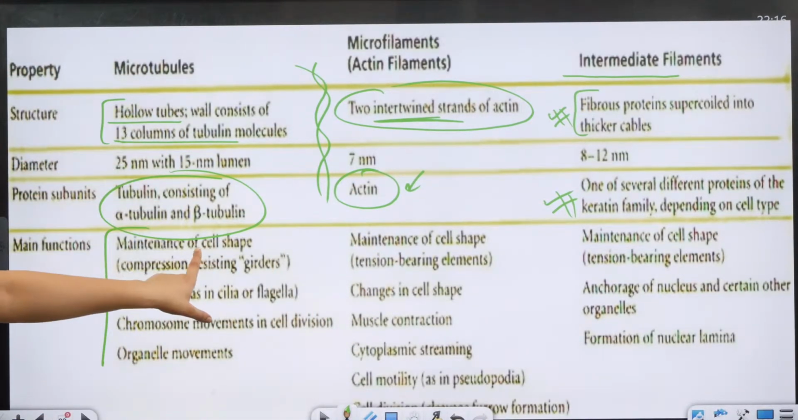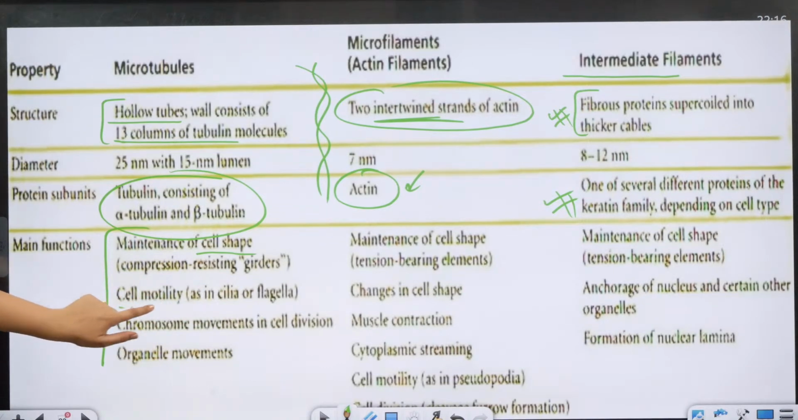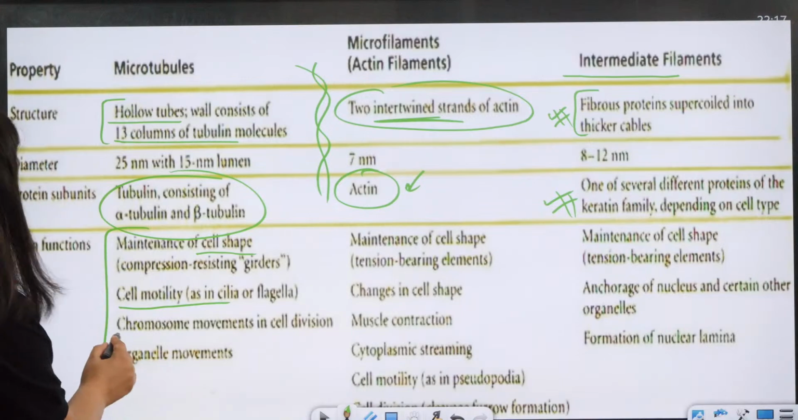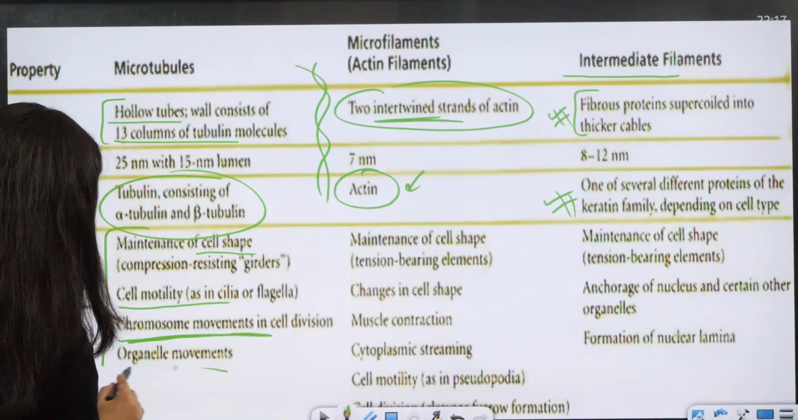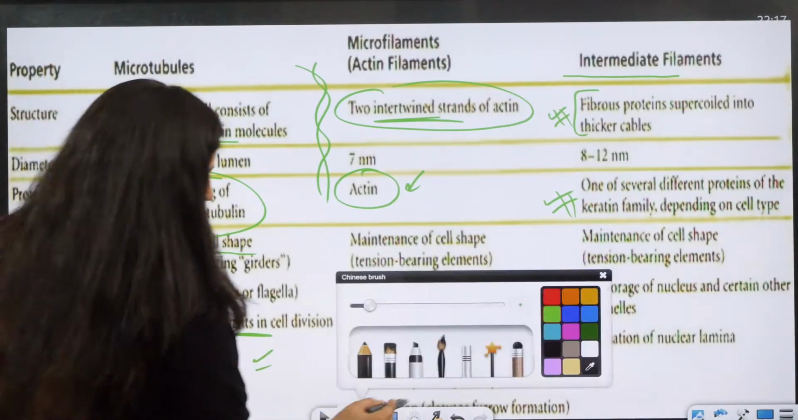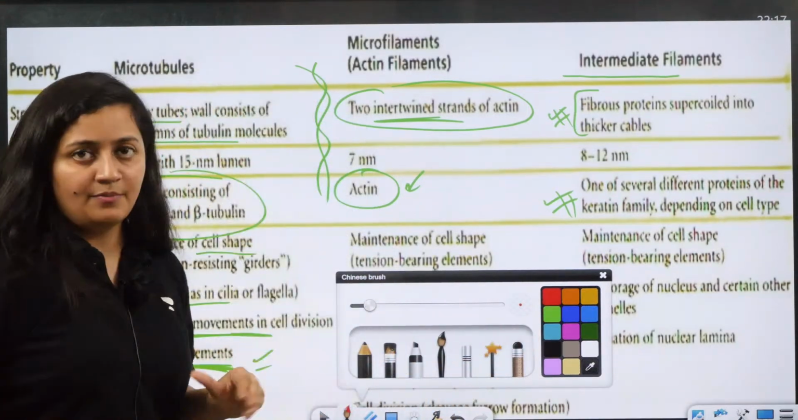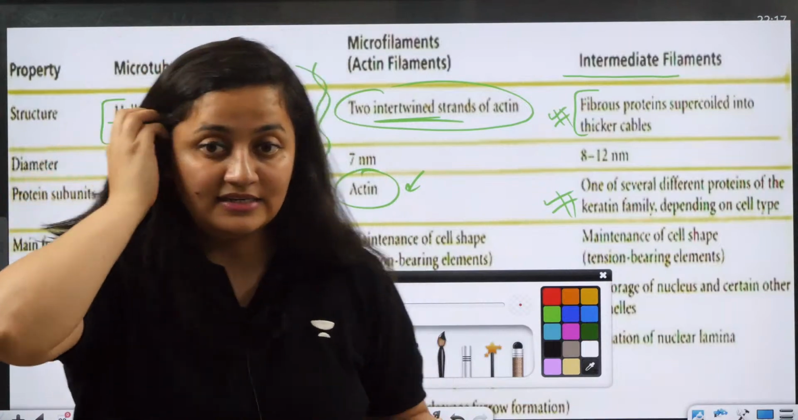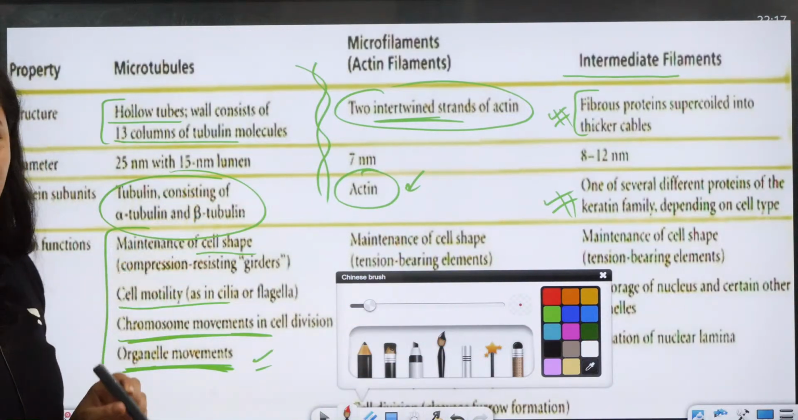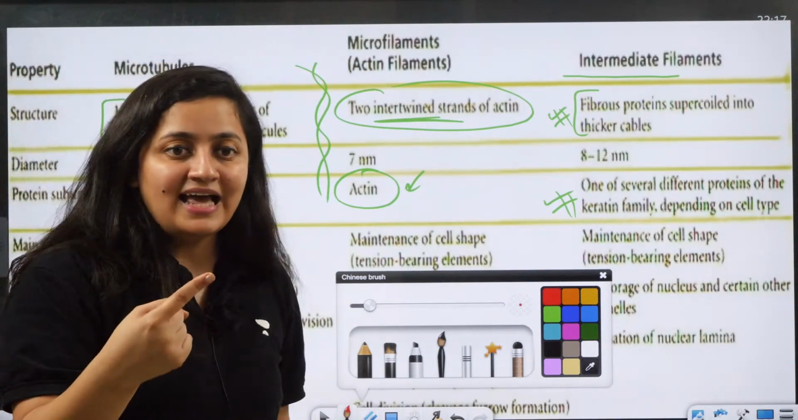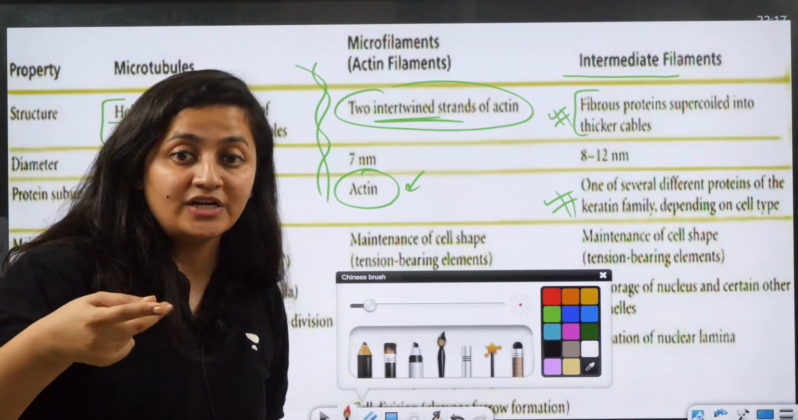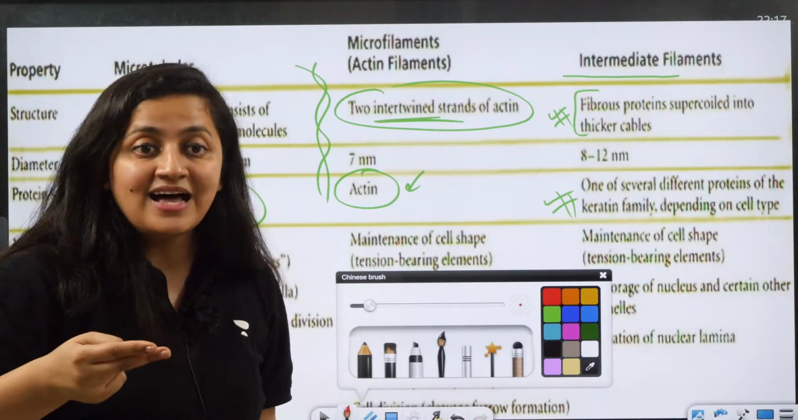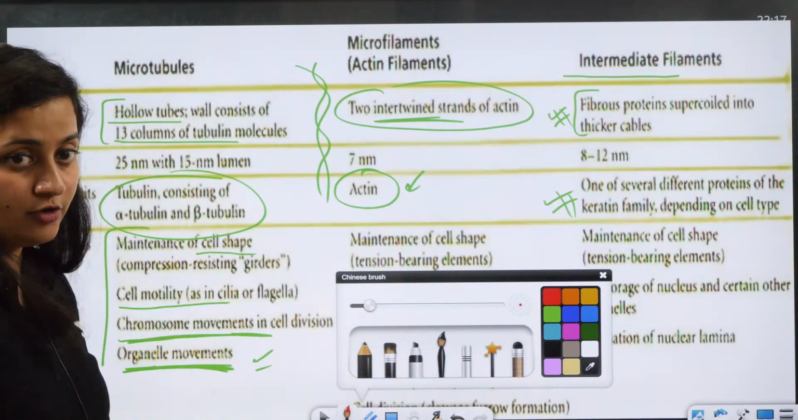Microtubules help in maintaining cell shape. They help in cell motility, that is cell movement, that is cilia and flagella. They help in chromosome movement and cell division, and even in organelle movement. So yes, the question can come in exam. They can ask which cytoskeletal element helps in the movement of organelles. The answer is microtubule. Which cytoskeletal element helps in the formation of spindle apparatus? The answer is microtubules.